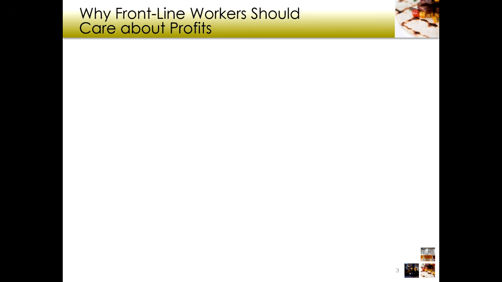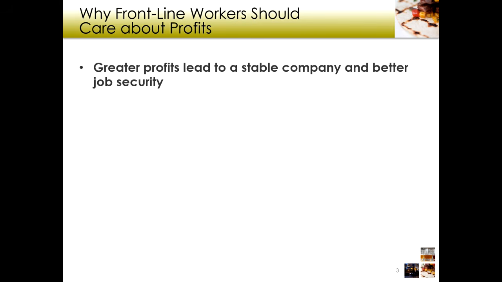Why should you as an employee or any frontline worker be worried about budgets? Well, budgets are a roadmap for our income, right? For our profit. So if a company is not profitable, then it's not going to be around very much longer, right? A company needs to be profitable in order for you to have a job, right? If your company isn't making money, what's the first thing they're going to cut? They're going to cut labor costs. They're going to cut food costs. They're going to cut repairs and maintenance. They're going to cut, right? To be profitable. They want their company to survive, right?